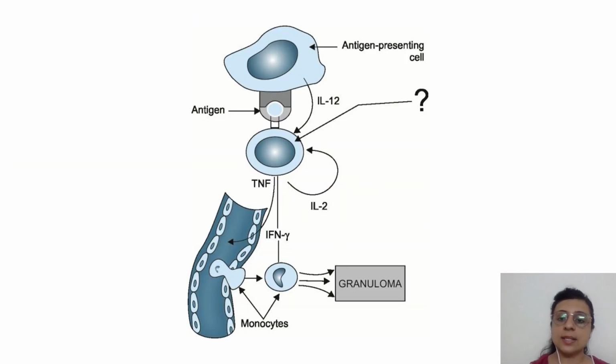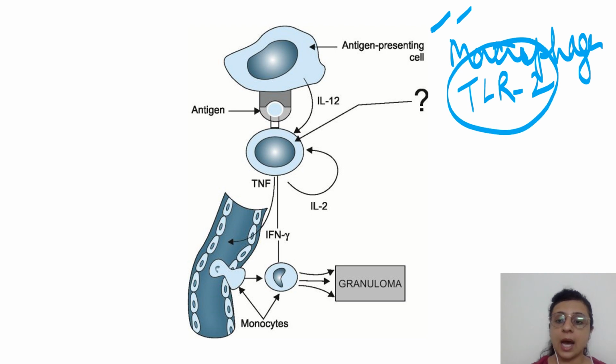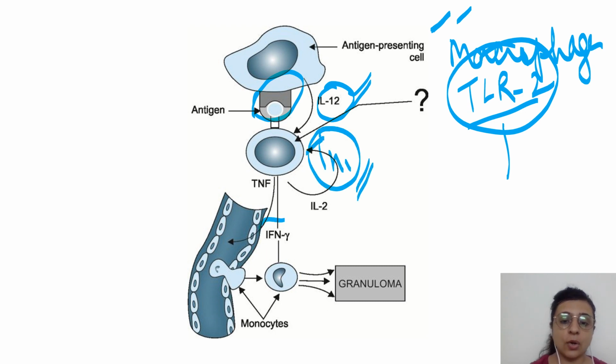So we'll see. This is the alveolar macrophage, which once it recognizes these foreign agents with the help of toll-like receptor, in fact TLR2, will lead to stimulation of interleukin 12 and present the antigen to the TH1 subset, which once stimulated will cause release of these very important cytokines, interferon gamma and TNF.